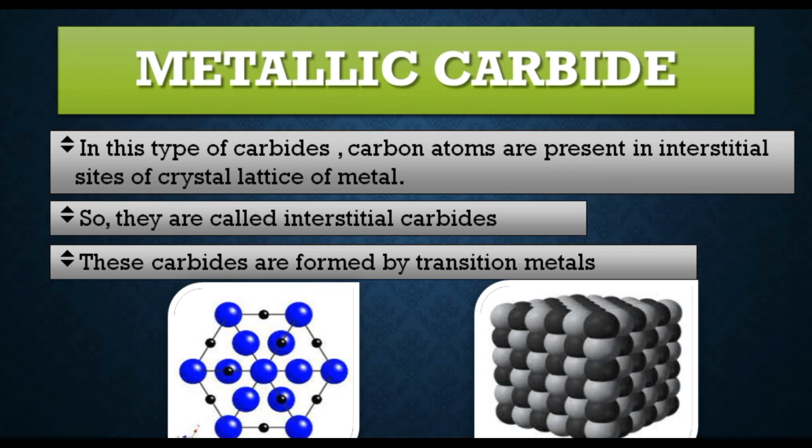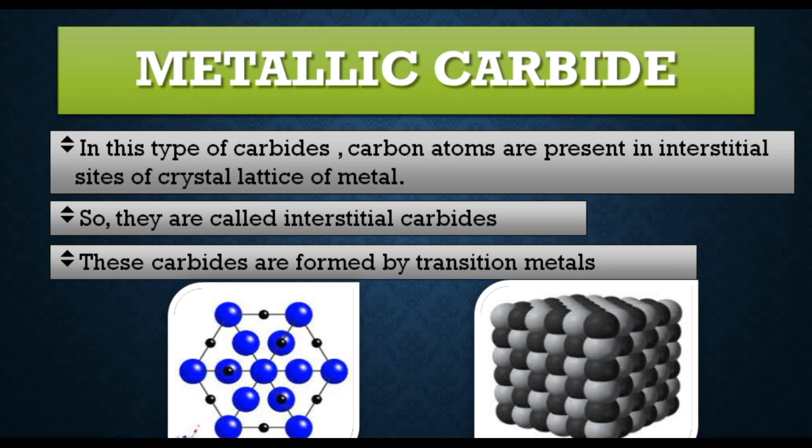So in this type of carbide, carbon atoms are present in interstitial sites of the crystal lattice of the metal. So in this note we have two terms: one is crystal lattice and the second one is interstitial sites. So first of all we have to know about these terms. A crystal lattice is a structure in which atoms or ions are arranged in a crystalline structure, whereas an interstitial site is a position between the regular positions in an array of atoms or ions that can be occupied by other atoms or ions. Like here, carbon atoms are occupying this interstitial site.